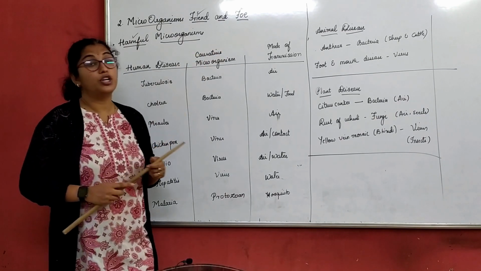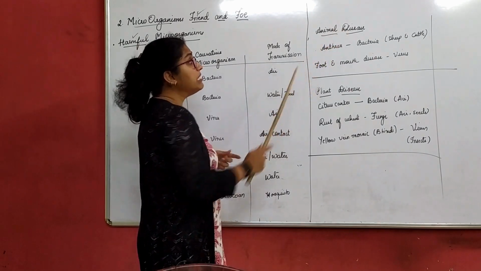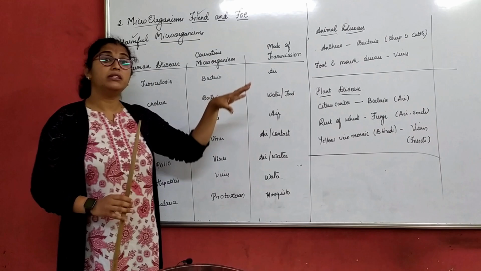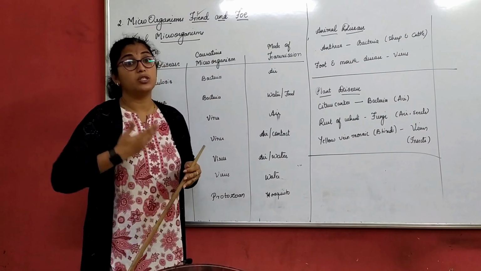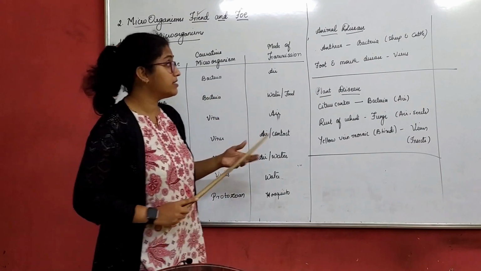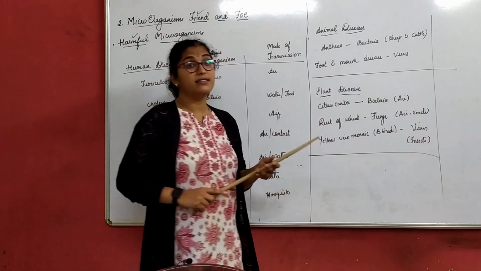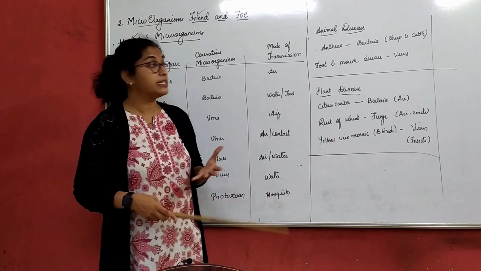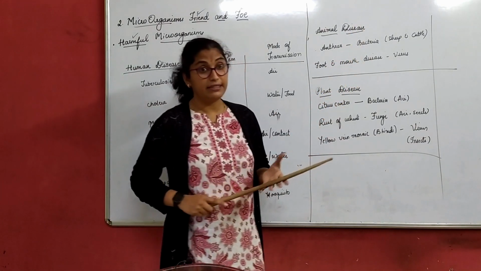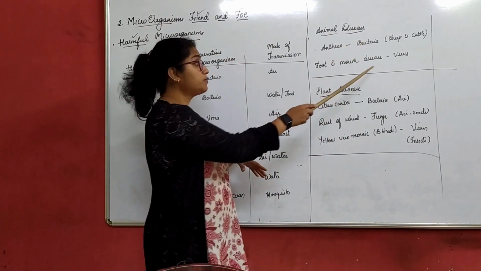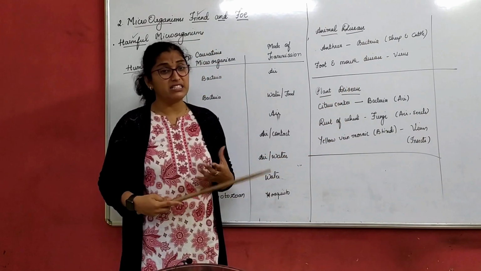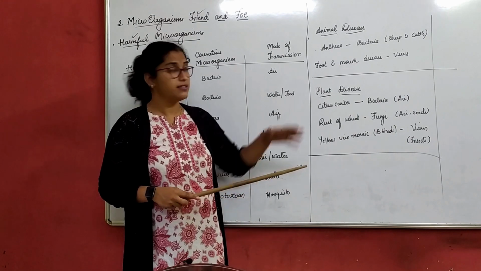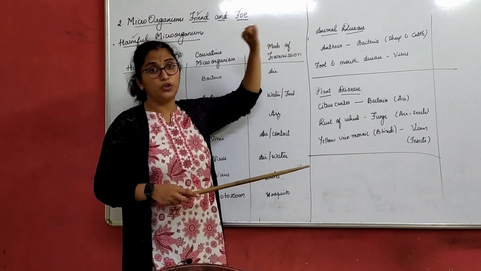Yes, we'll move on to the next one. Animal disease. Same as human diseases, animals are also affected by bacteria or viruses. How? Anthrax is a disease caused basically in sheep and cattle, by a bacteria. They also get several viral diseases. They get foot and mouth disease through a virus. It's enough if you know this information.